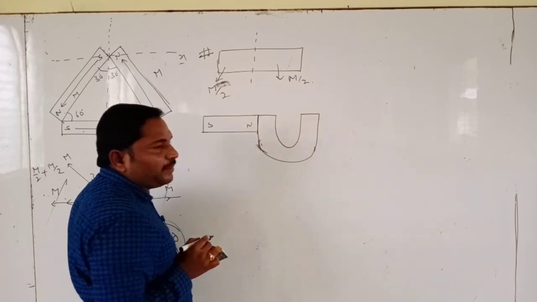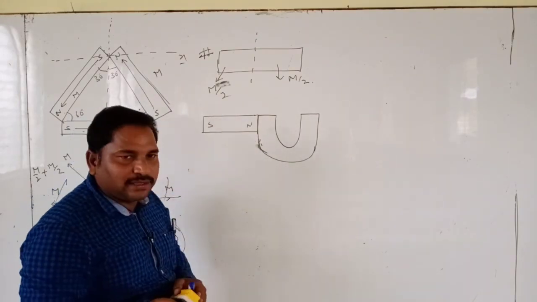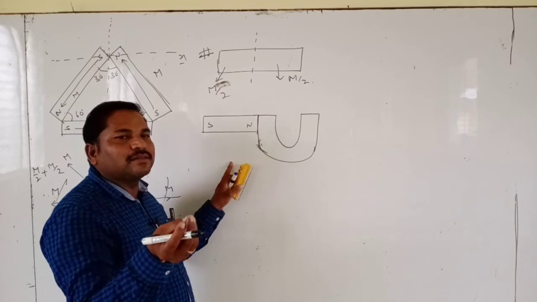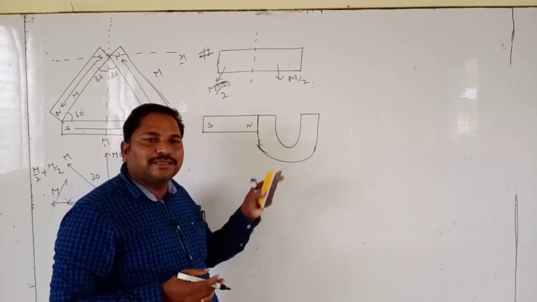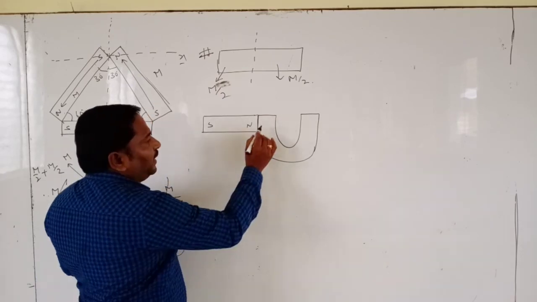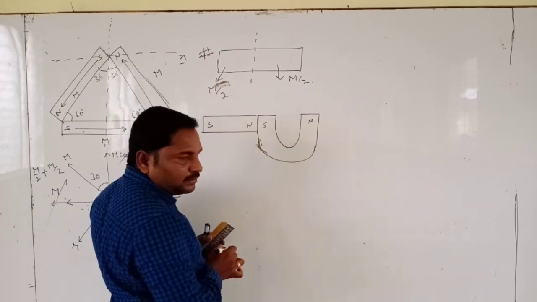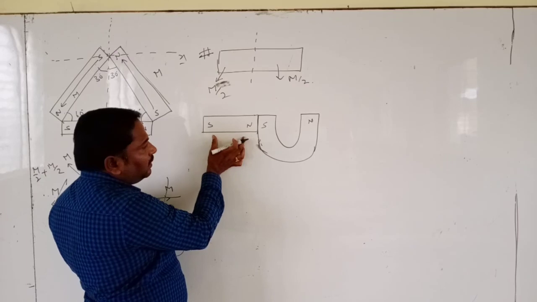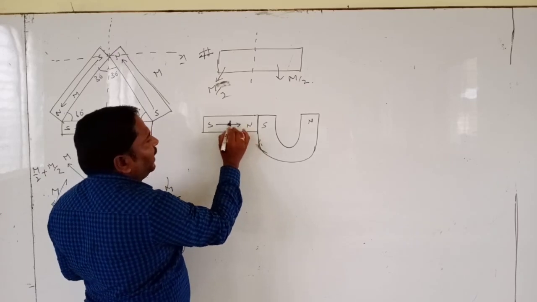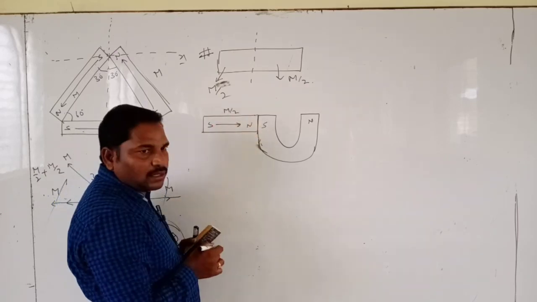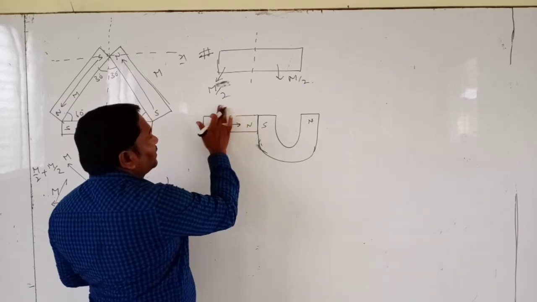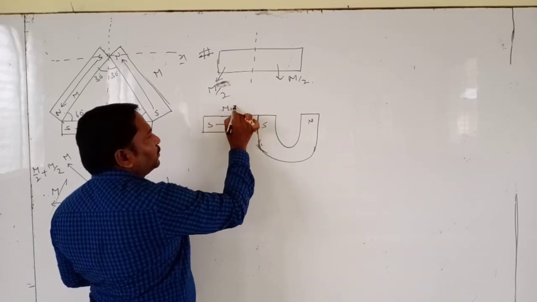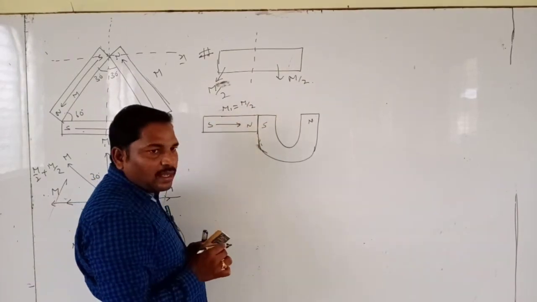Now what is the resultant magnetic moment in this arrangement? This came in previous competitive exams. So here also it's north and south. The first piece has magnetic moment M by 2. Let's say m1 equals M by 2.